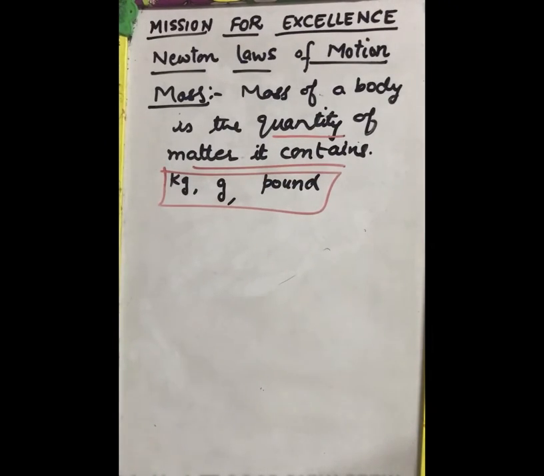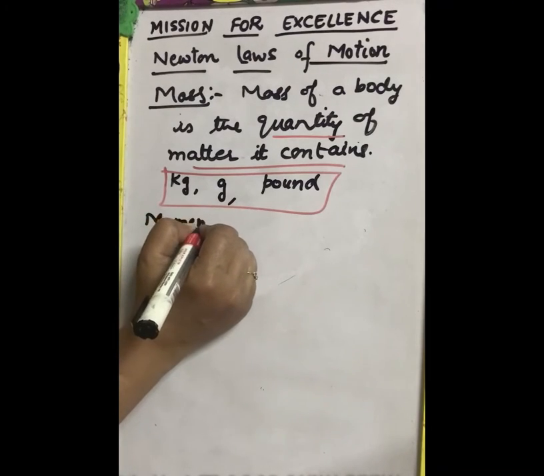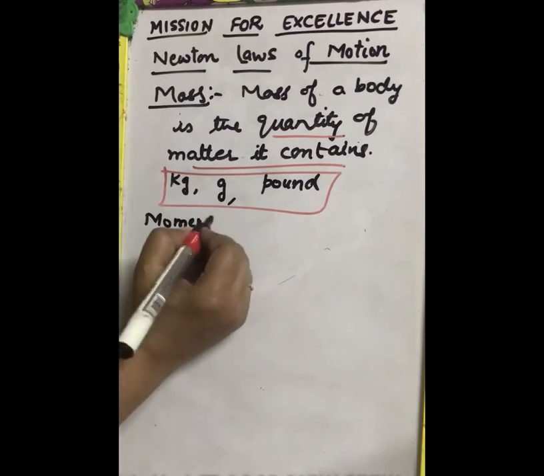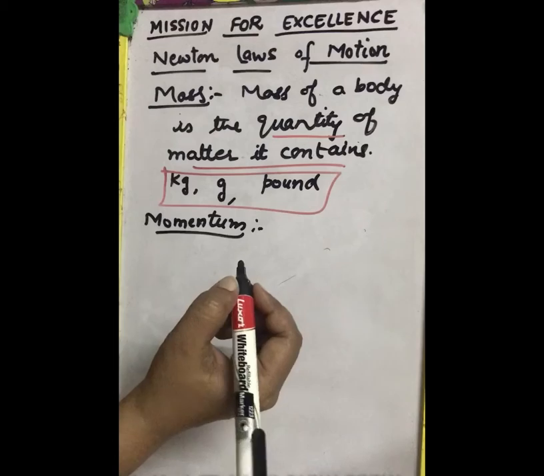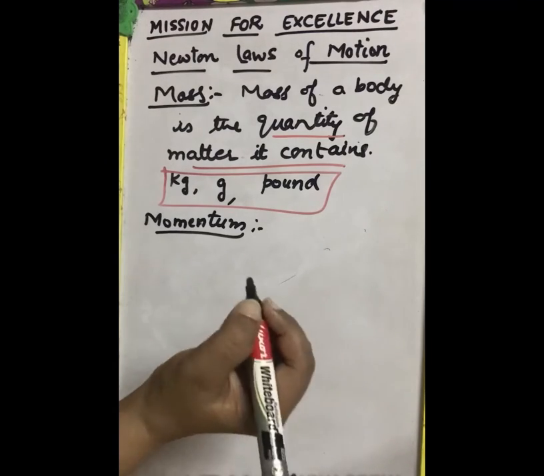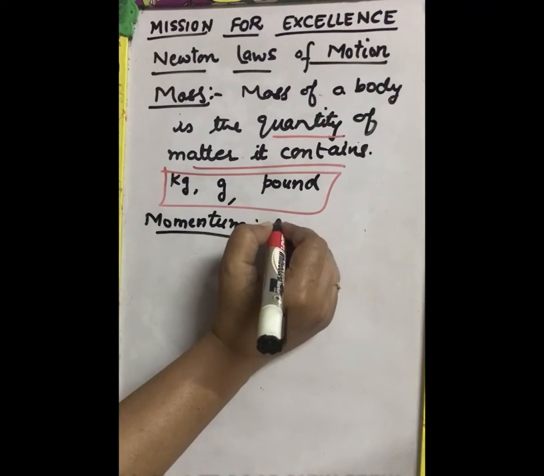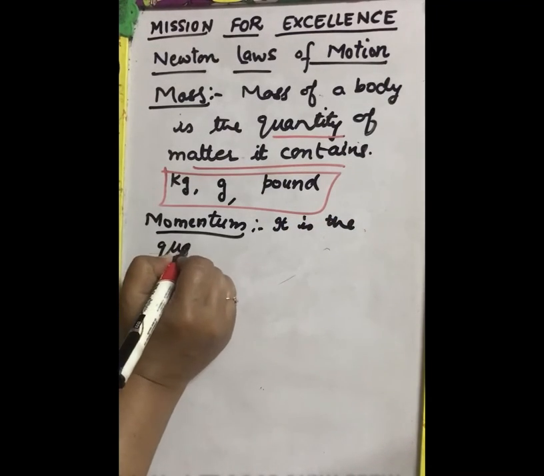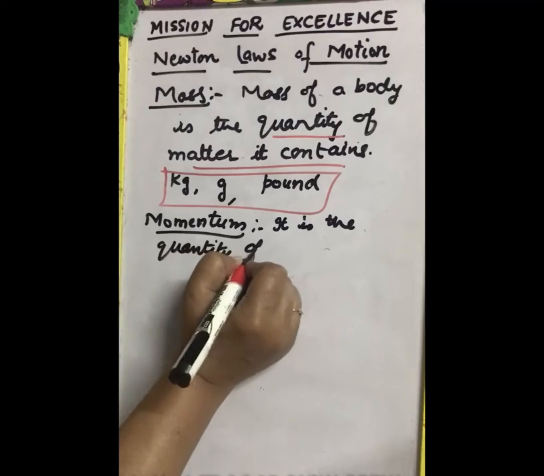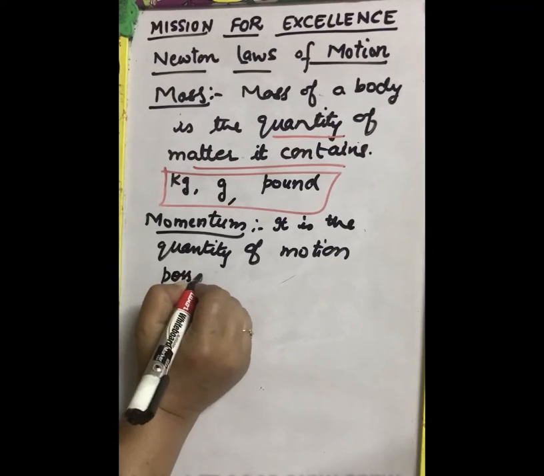The second definition is momentum. Momentum of a body is the quantity of the motion possessed by the body. It is a quantity of matter and it is a quantity of motion. So, it is the quantity of motion possessed by a body.